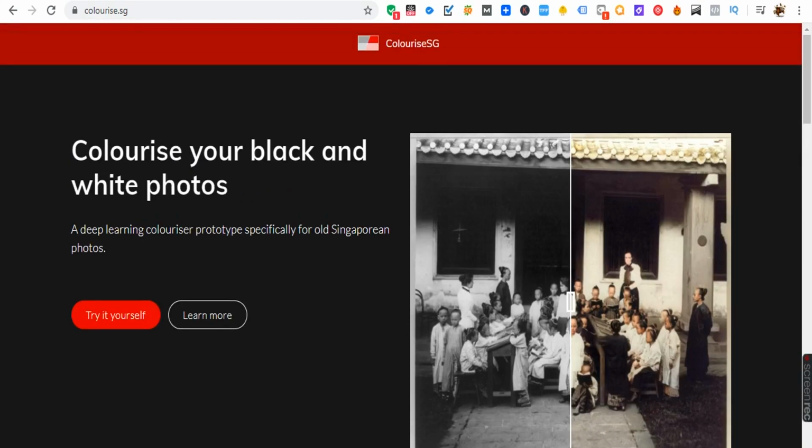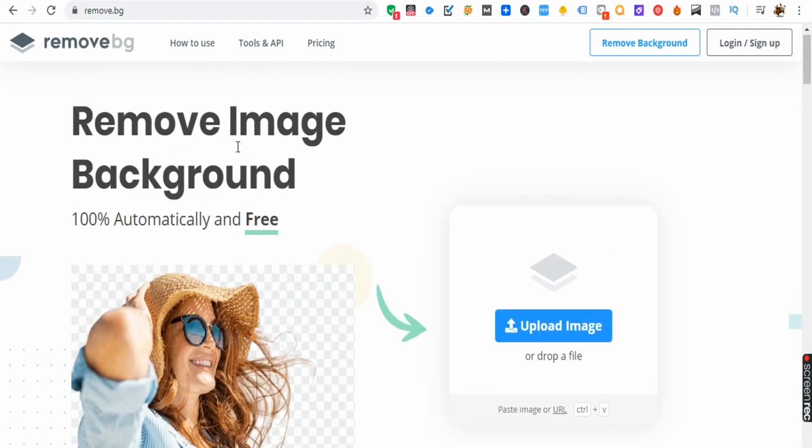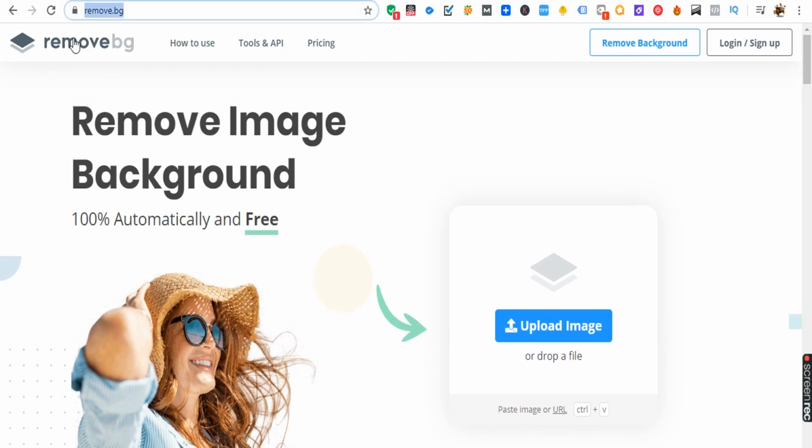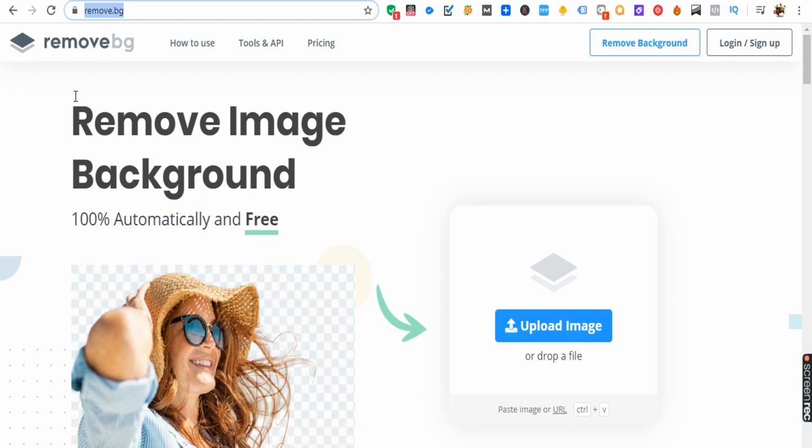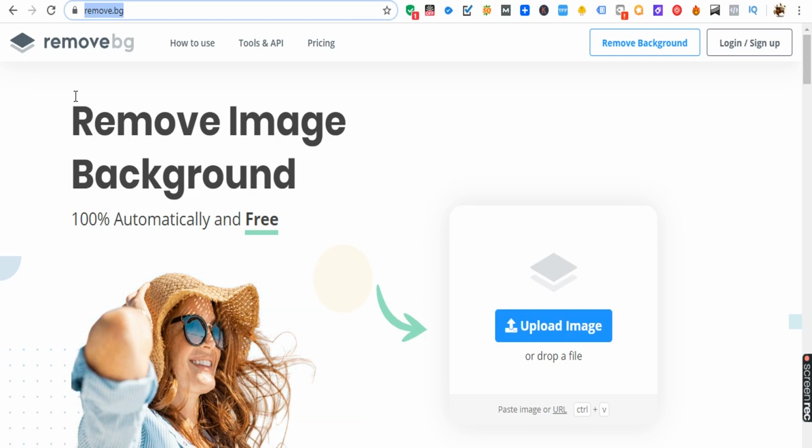So the other strategy which we are going to follow is removing the background of an image. We have a website called remove.bg. People might think they won't have Photoshop skills or any skills in designing photos. So we also don't require Photoshop skills or designing skills to do this. We just need to follow some tricks, then you can easily earn money.